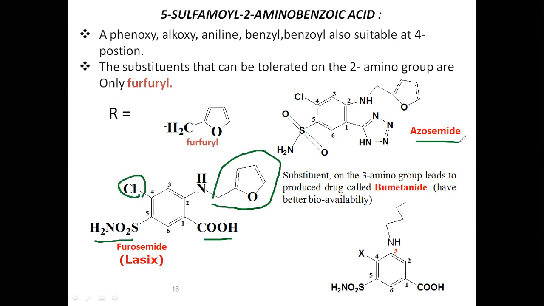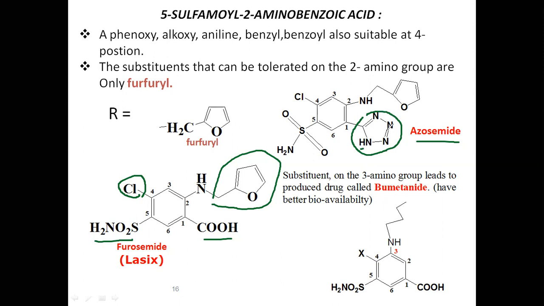Azosemide. This is one drug. Here, what happens? You see, at the first position, instead of a carboxylic group, there is tetrazole. I was telling that in this 5-membered ring, 4 nitrogens are present, and this proton is there. Now, this proton is easily donated, so the ability of donation is easy and it is more acidic in nature.